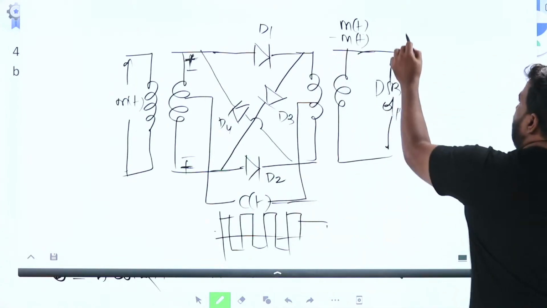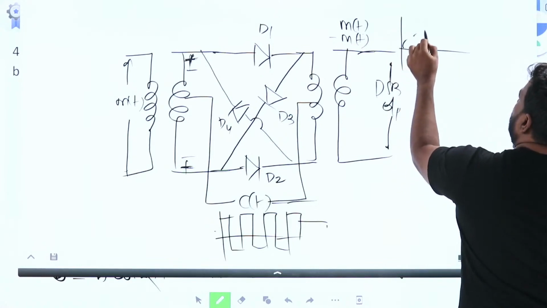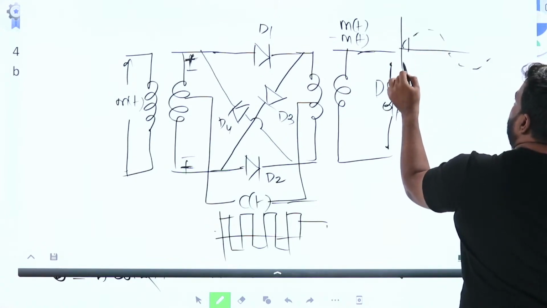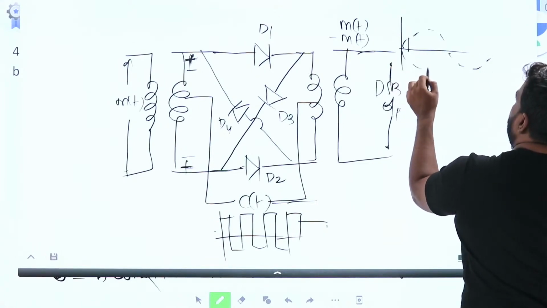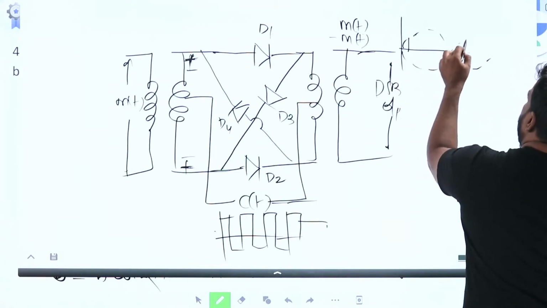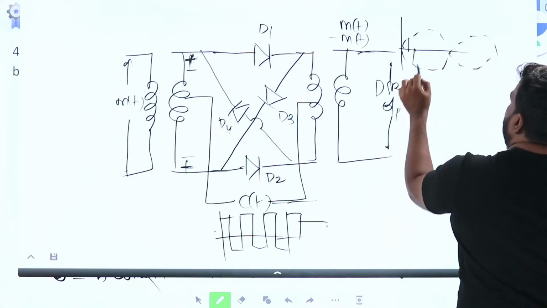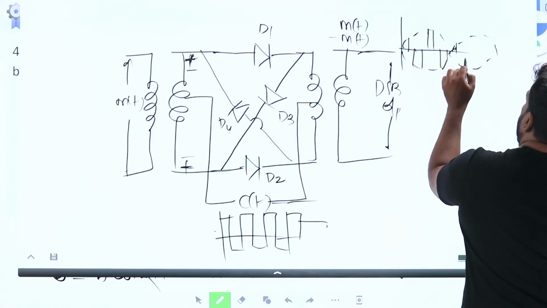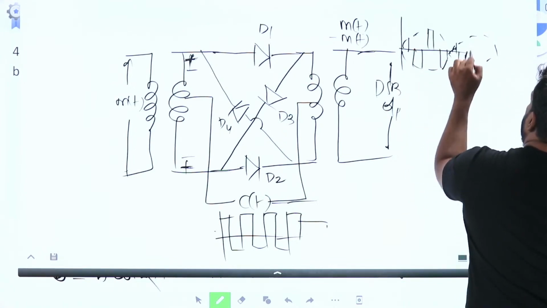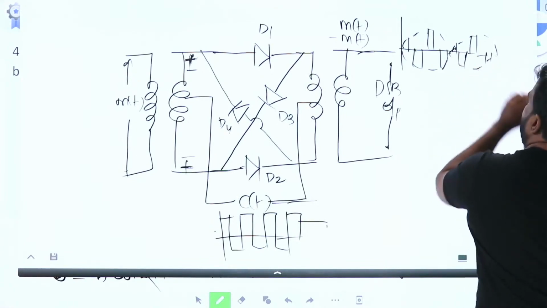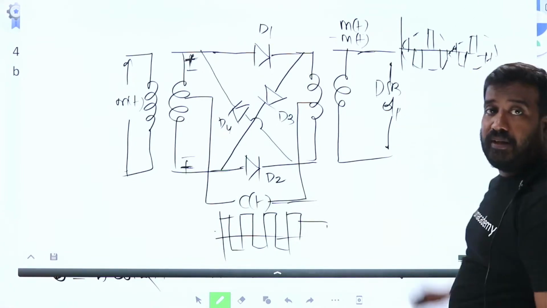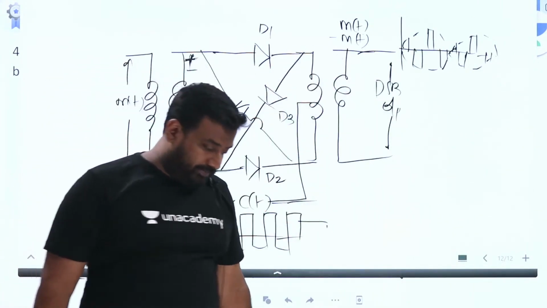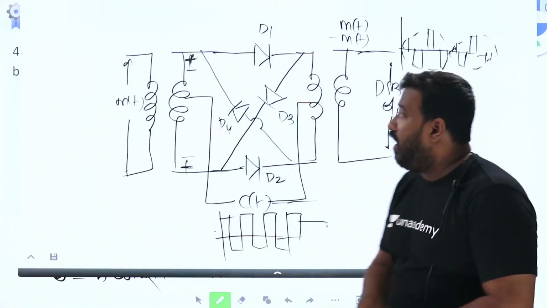And the output signal looks like this. First half in this way. Second half in this way. Third half in this way. Fourth half, fifth half, sixth half, seventh half, eighth half in this way. The message is recovered. That's a modulated signal. Now, this is the ring modulator, the functioning of a ring modulator.